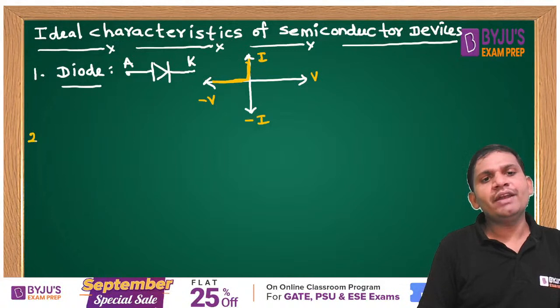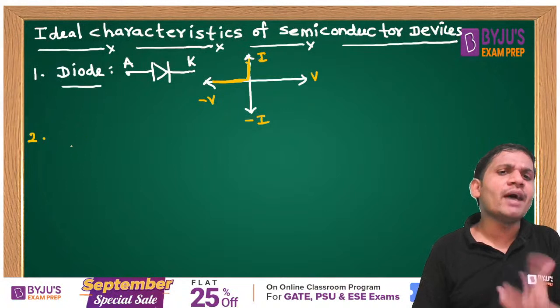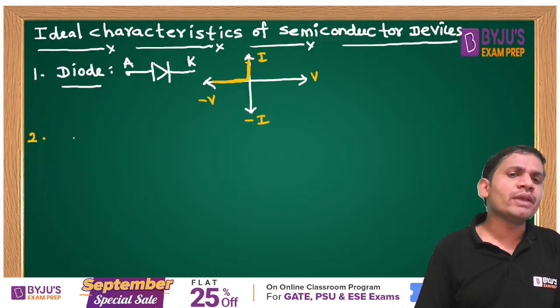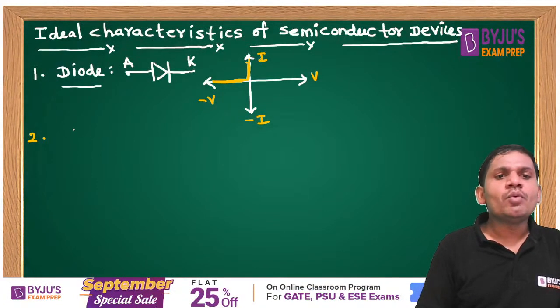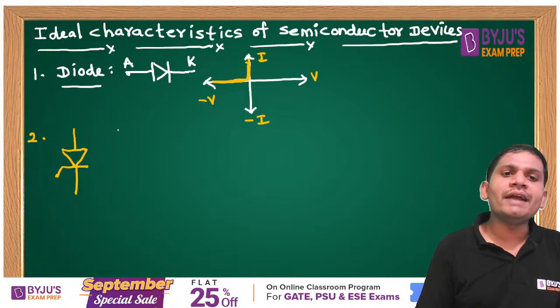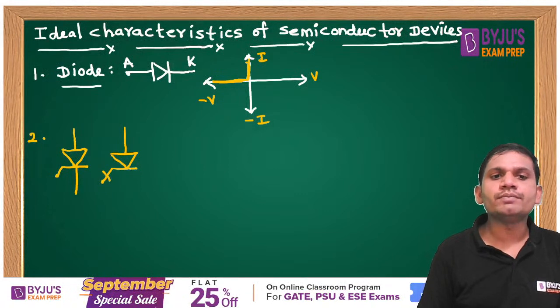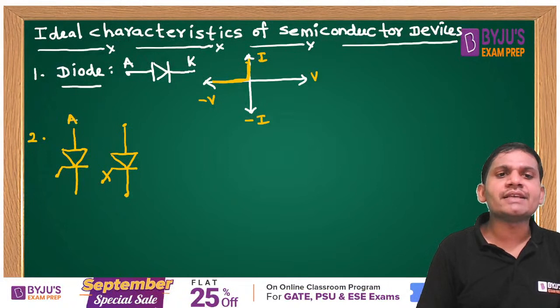The second one, very important that I am giving, students: if it is asked what are the ideal characteristics of an SCR, that is the thyristor, or what are the ideal characteristics of a GTO? The SCR and GTO have the same ideal characteristics. This is the anode, this is the cathode and this is the gate.